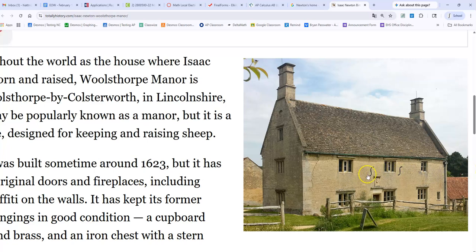This is fascinating to me. They look like integral symbols, but those are just braces that they would use to keep floors from shifting. Because, I mean, it's obviously still standing. It's a very, very old house. I think they said that they would have been on the house whenever he was alive. But they're just braces of some sort that are put on the house.